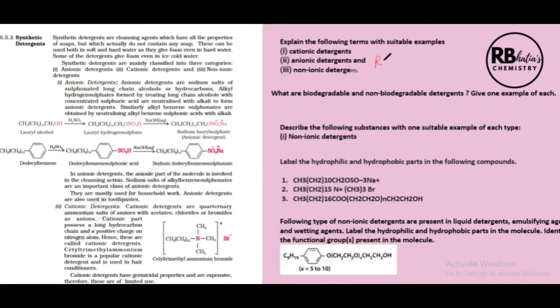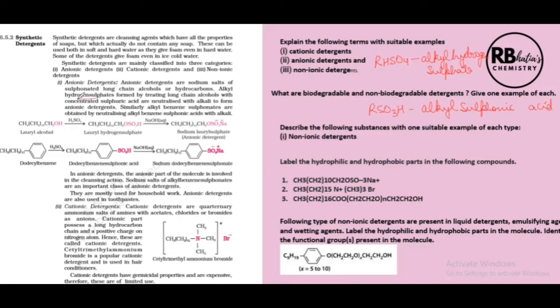R-OSO3H, that is ROSO3H, is alkyl hydrogen sulfate. Be very clear about this. This is alkyl hydrogen sulfate. And our SO3H is alkyl sulfonic acid or alkane sulfonic acid. Do not confuse the two components.